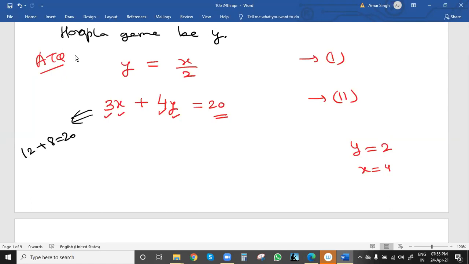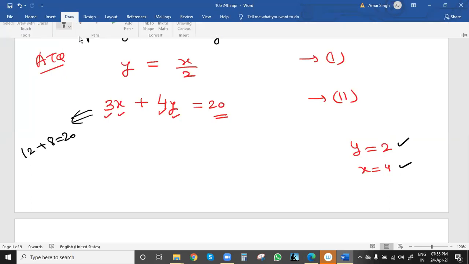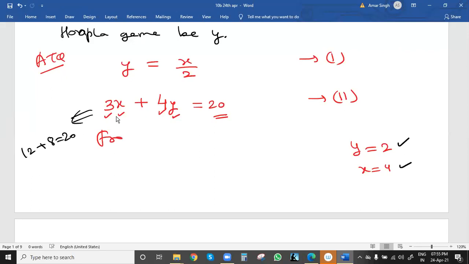Means correct. So she rode the giant wheel 4 times and she played the hoopla game 2 times. Correct. So what is the method of solving? We can use the substitution method. From equation 1 and equation 2, we just put the y value, x by 2, in the second equation.